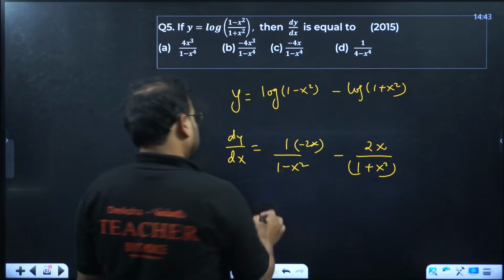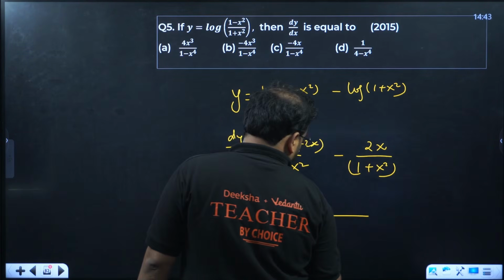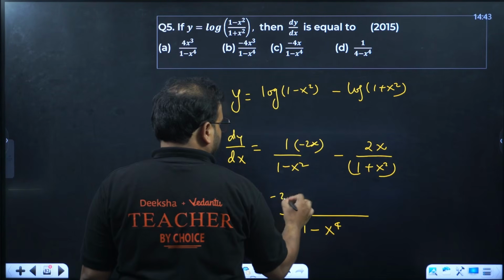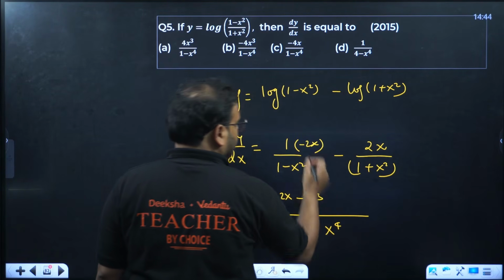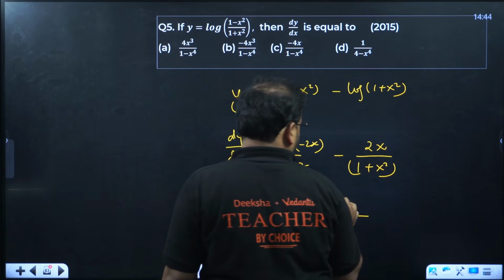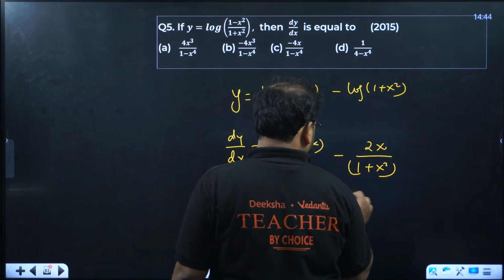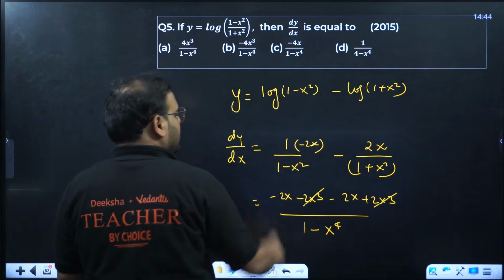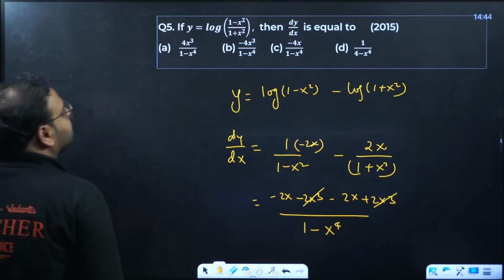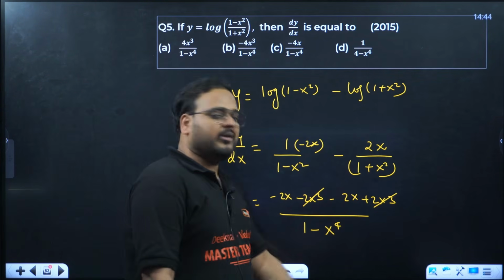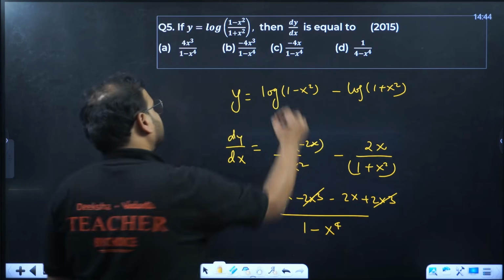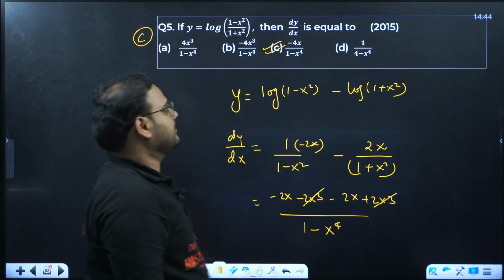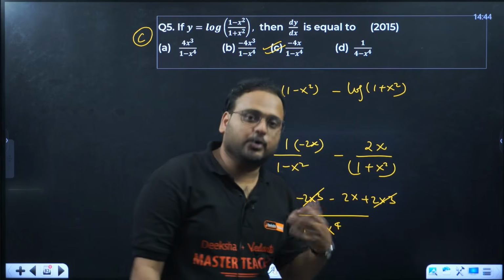Expand it. This is going to be 1 minus x power 4. This becomes minus 2x cube. Cross multiply. This over here becomes minus 2x plus 2x cube. So this and this cancel. Minus 4x upon 1 minus x power 4. Option is C.